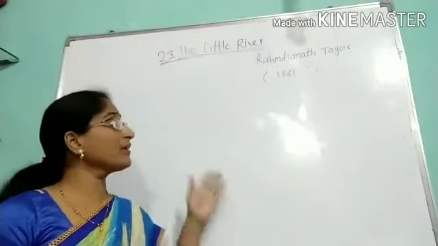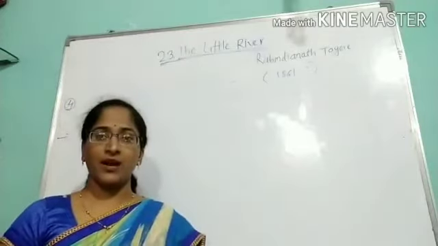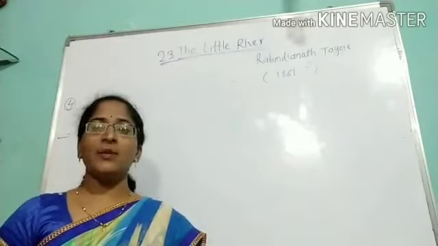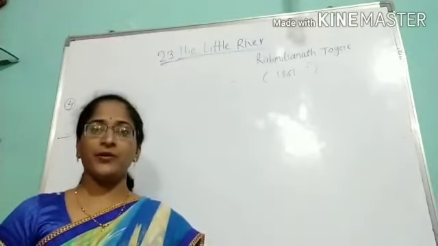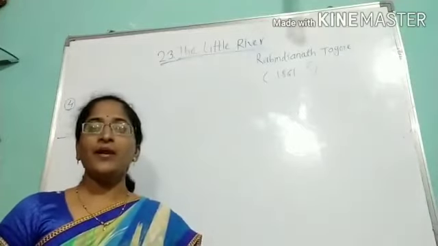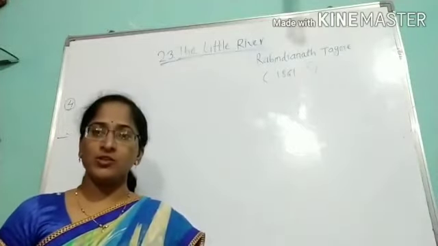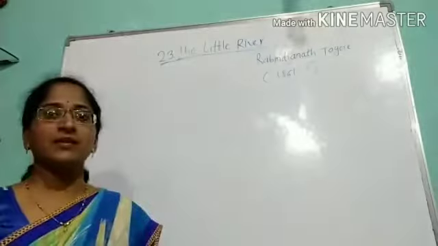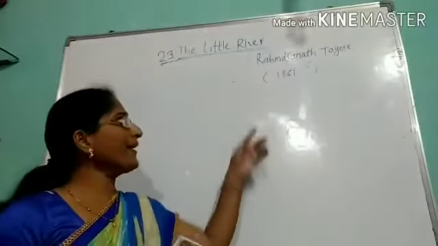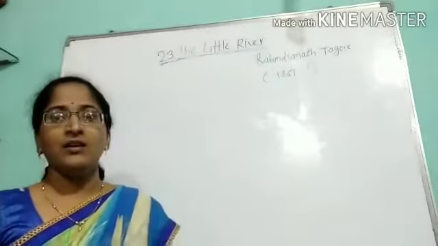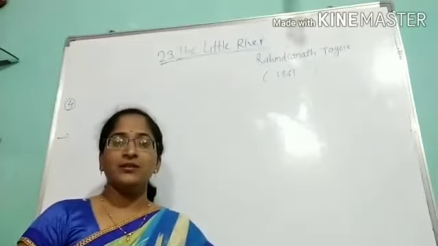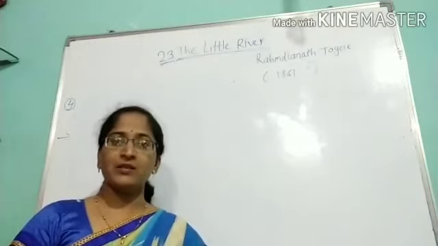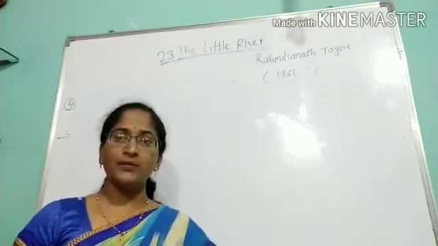for the poem The Little River, written by Rabindranath Tagore. Tagore was a Bengali poet and a patriot also. He wrote many poems, novels, short stories and many things. And he was born in 1861 and he was famous for his poems.